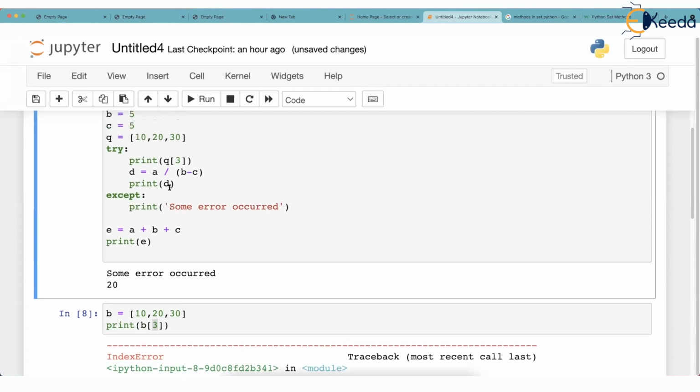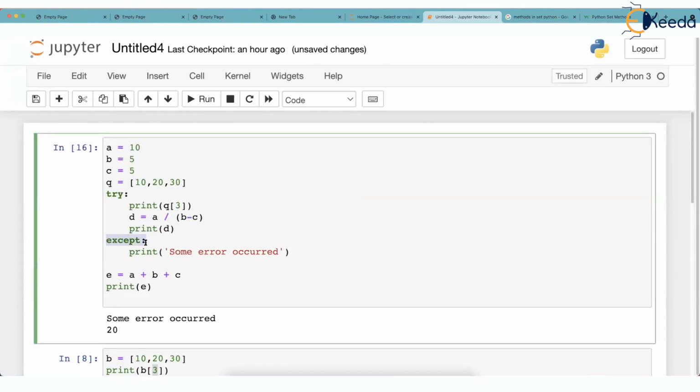So what you have to understand is the only word except is capable of catching literally any type of error. If that is your choice, then you don't have to write multiple excepts. Tell me, why do you write multiple except? You say, acha, this type of error can occur, that type of error can occur, oh, this also can occur, then let me write 3 excepts, except this type of error, except this type of error, except this type of error. But what if you want to escape all this hard work? You can simply write except. Because this is capable of catching any type of error.